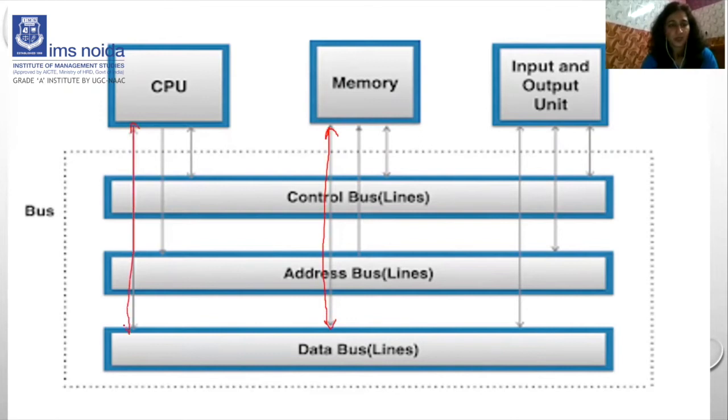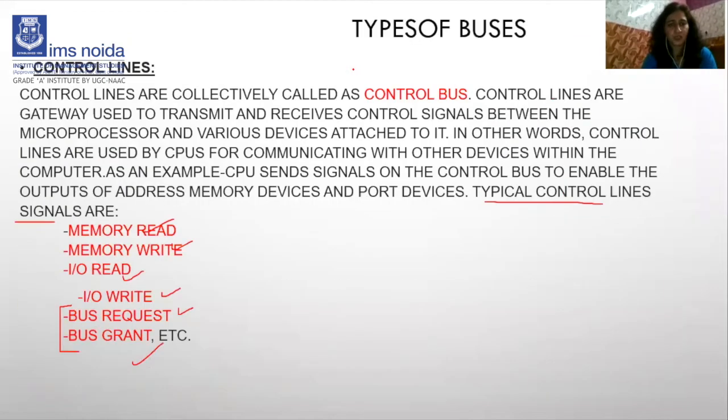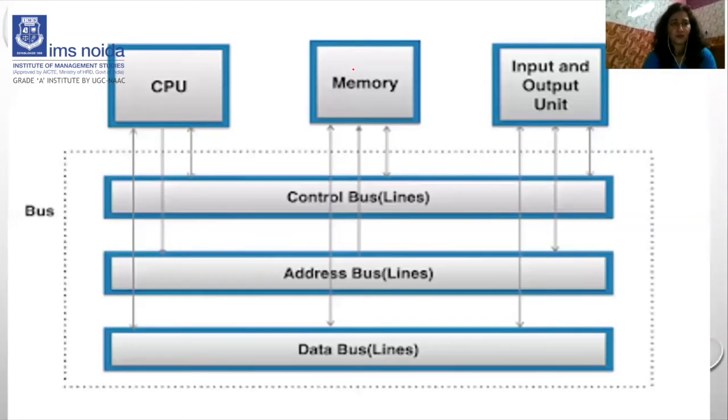Here we will talk about, suppose the CPU wants to send data to memory. First it must request the bus. Requesting the bus means it requests the data line because it wants to send data to memory. If permission is granted by the bus, that is called the bus grant, meaning the grant is permitted to the CPU and the CPU can send the data to memory. Clear? I think it's almost clear from this diagram.